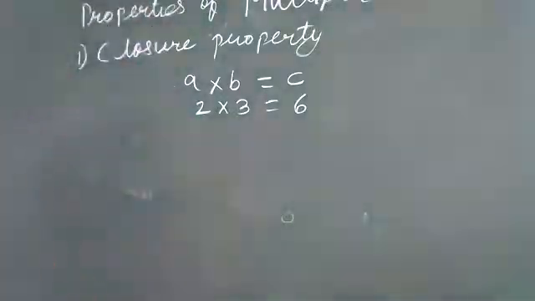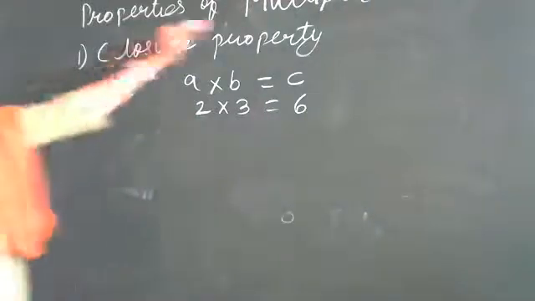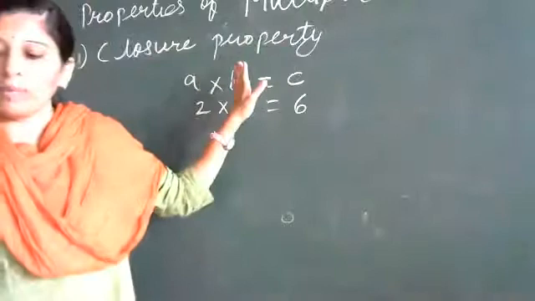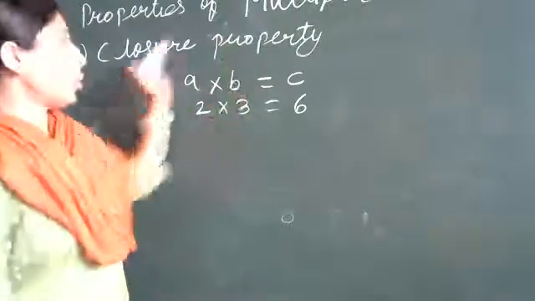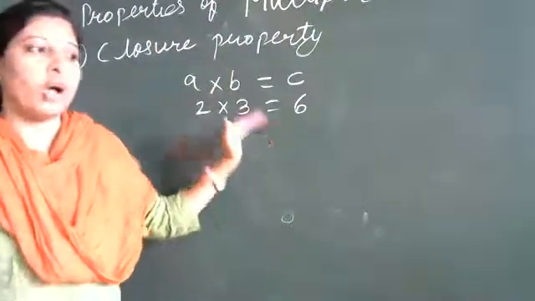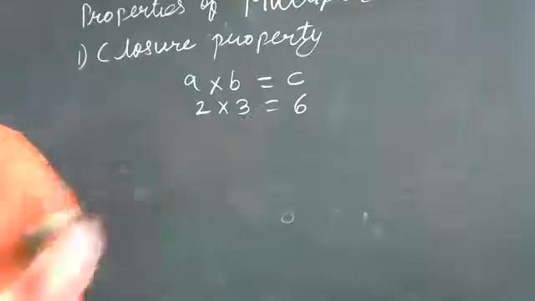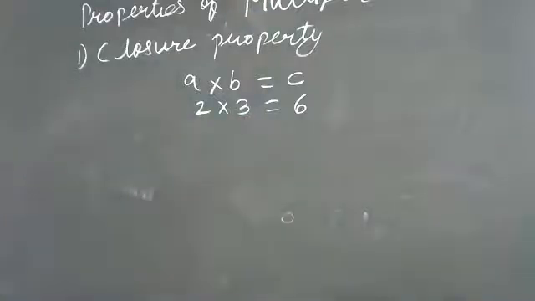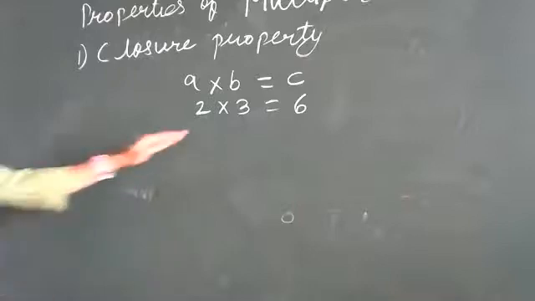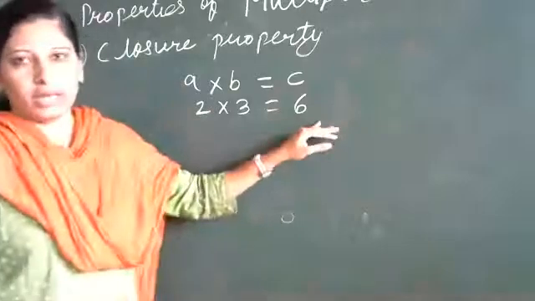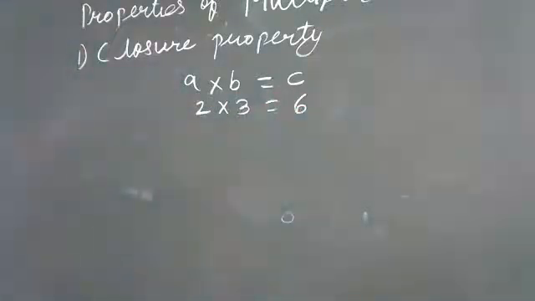Okay. Yes, ma'am. So, properties of multiplication. First is the closure property. The closure property holds for multiplication. That is, if A and B are two whole numbers, then the product is also a whole number only. So this is the closure property.